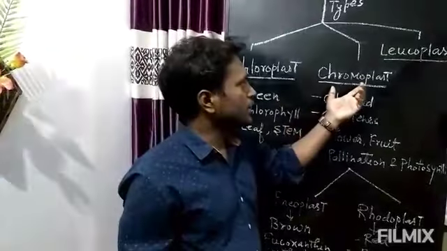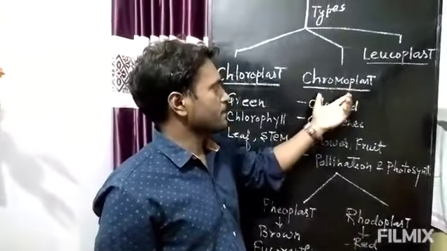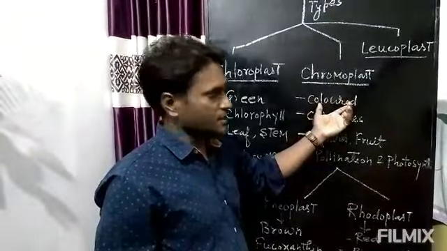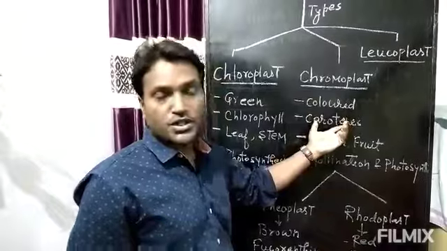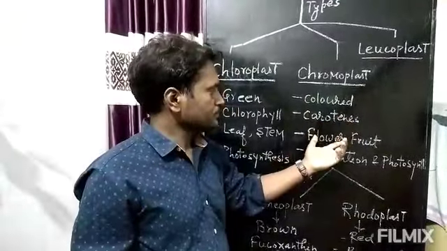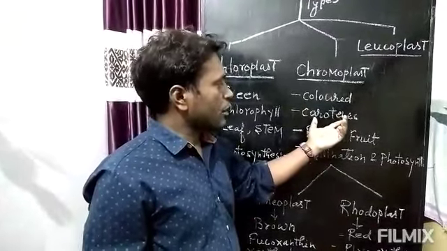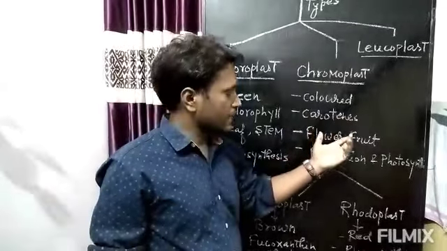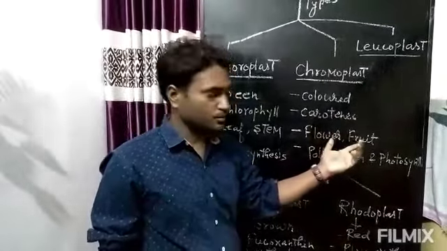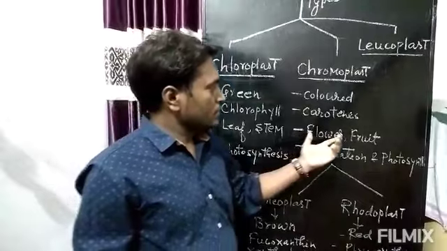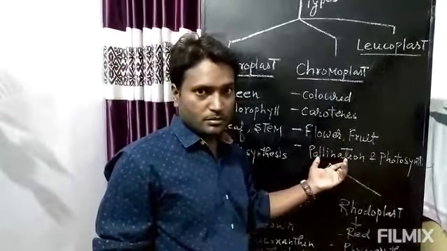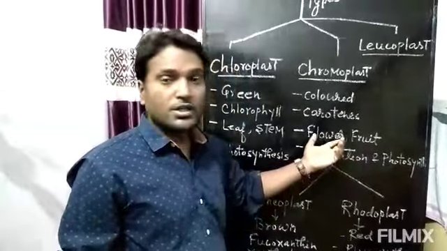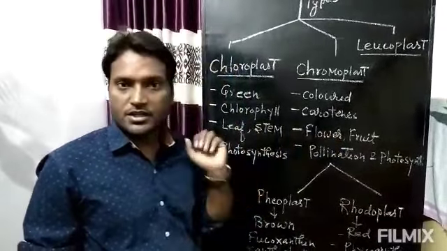Now we will come to the second type, that is chromoplast. It is the colored plastid because it contains colored pigment like carotins or carotenoid. They are found in the colored part of the plant like flower and fruit. They help in pollination because they contain color and color attracts the insect.